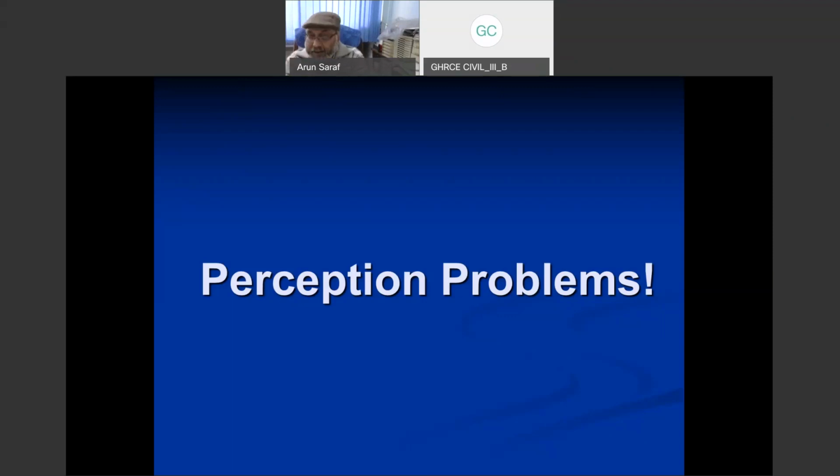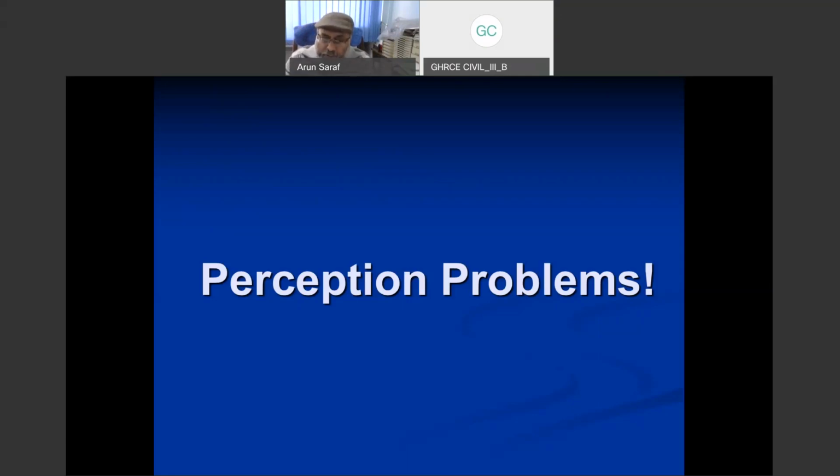Same in the satellite image. One area is under shadow, another area is not in shadow. For example, in the case of a valley, one slope of the valley may be illuminated by the sun, and the other slope of the valley may be in complete shadow. So when these opposite things are there, one illuminated and another not illuminated, you develop a perception. And this is what happens.